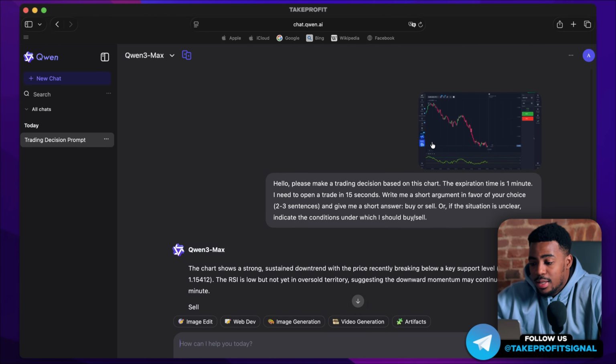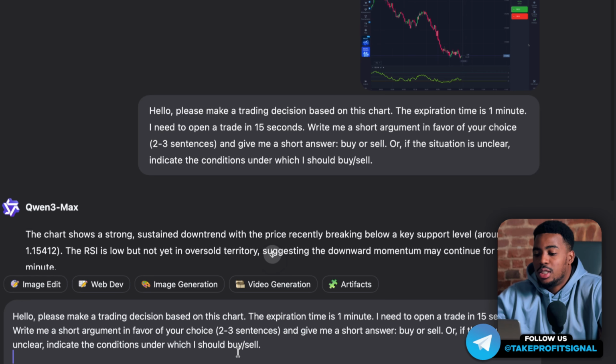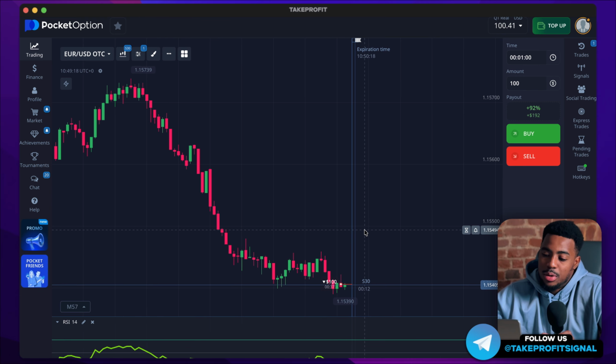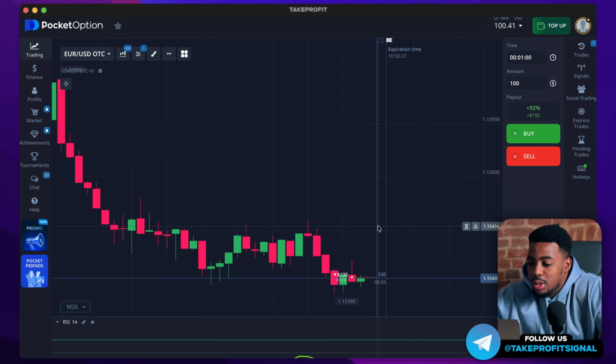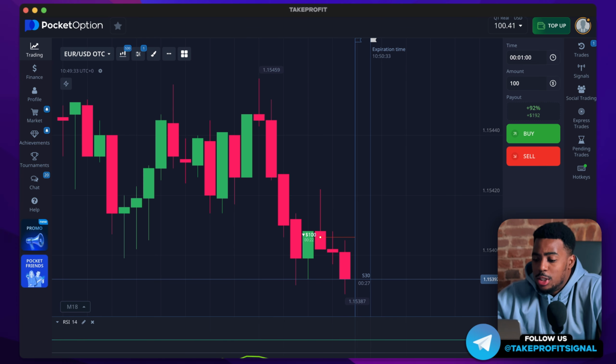And in any case, if you are trading on a 5-minute time frame, the only thing you will need to change is to modify 1 minute to 5 minutes here. Thus, the neural network will analyze your chart considering your 5-minute entry. I can't say much about the reasoning. In general, any trade can be justified if you have knowledge in trading. But we will see how this trade performs.